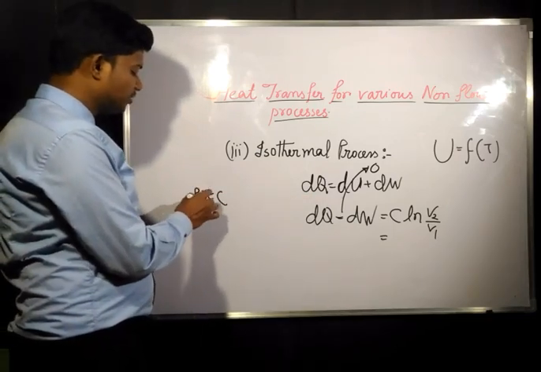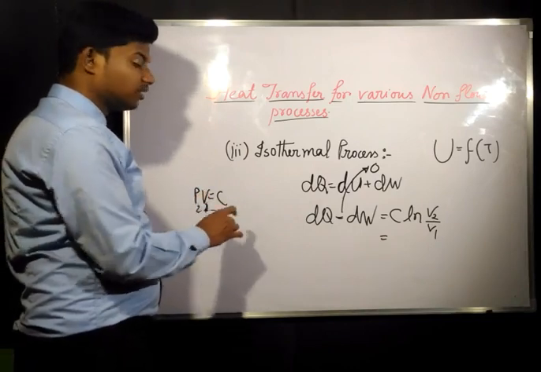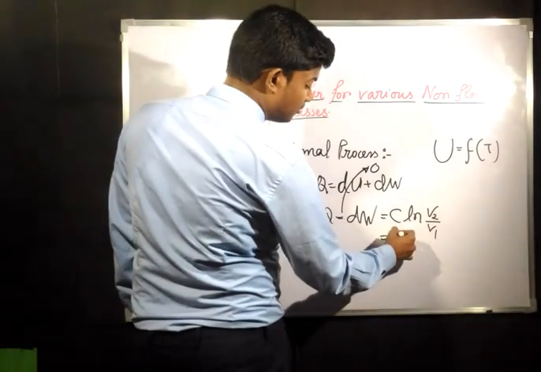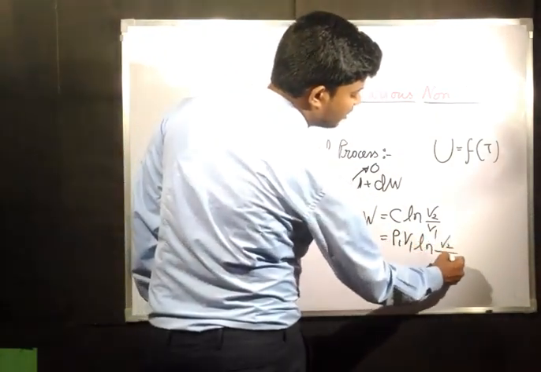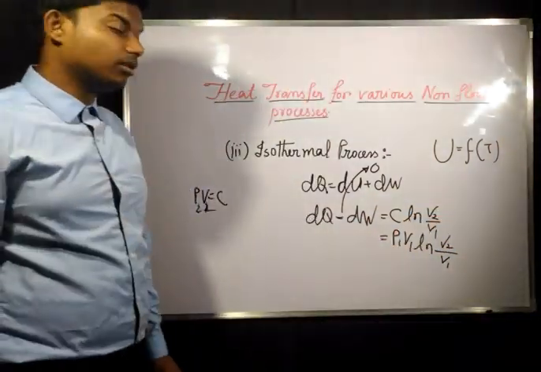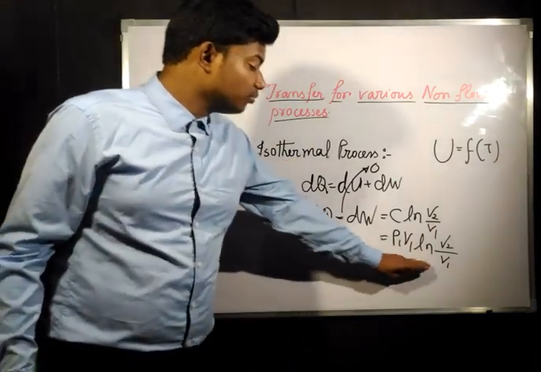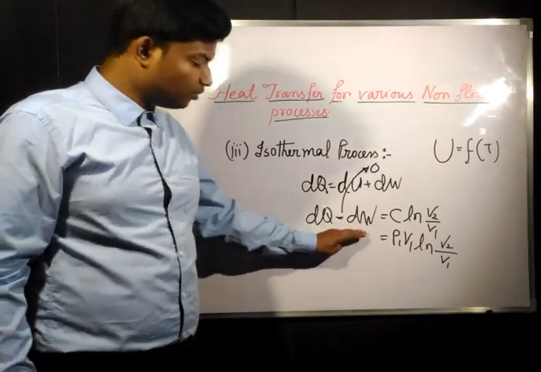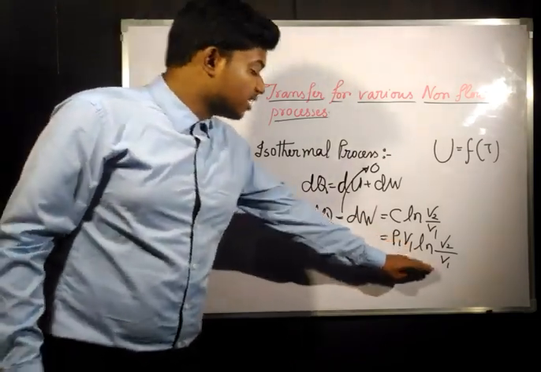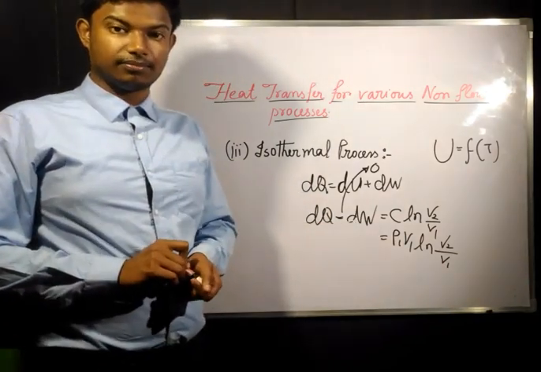We can write this C as either P1 V1 or P2 V2. So you can write P1 V1 ln of final volume by initial volume. For an isothermal process, this term will give us both the work transfer and the heat transfer.